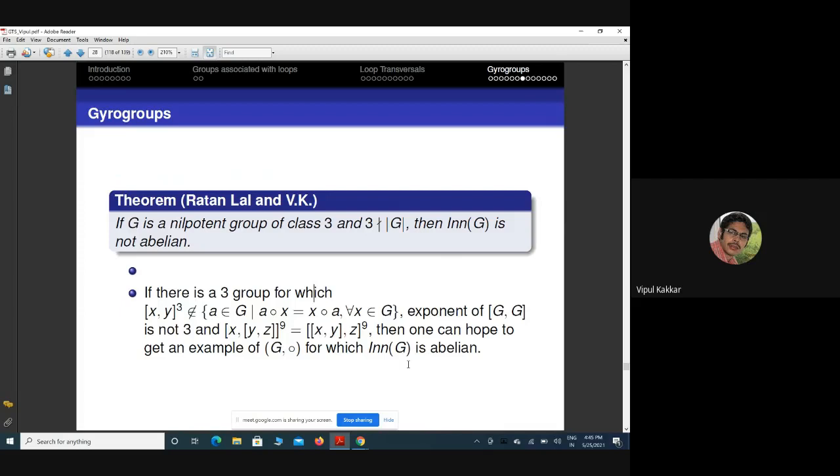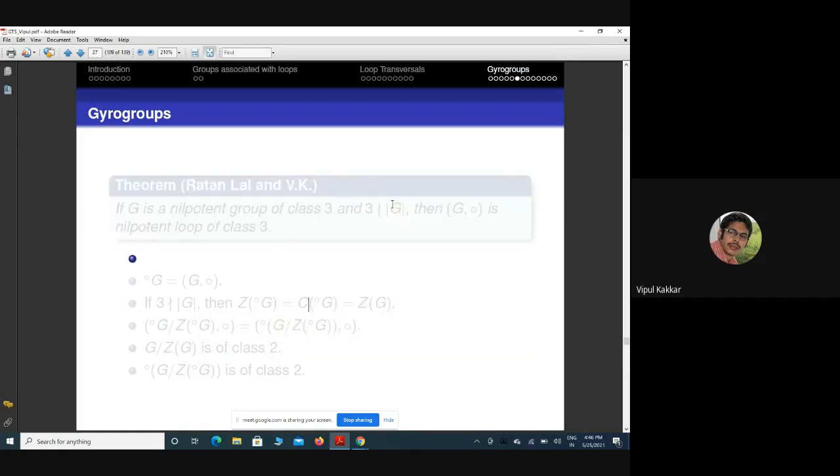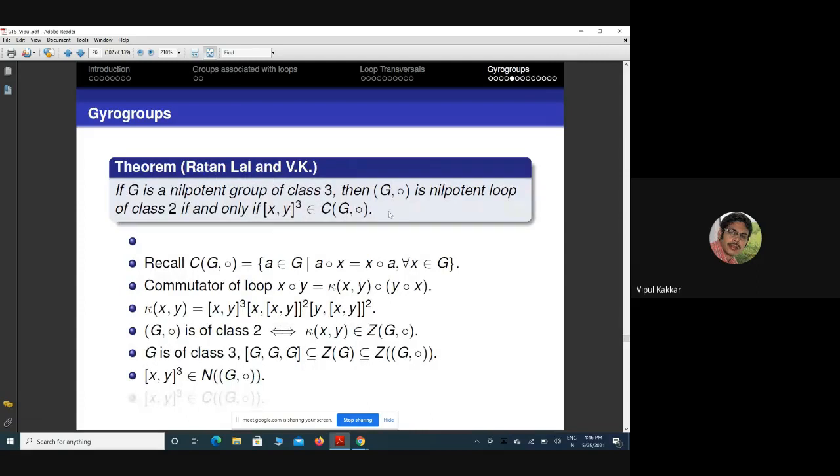Actually, we calculated this in GAP, but up to a certain order we cannot go beyond that. I think up to 5 to the power 7 we have checked, but these conditions, the theorem, the previous theorem, these conditions are to be satisfied.